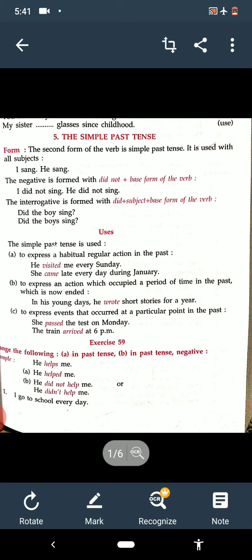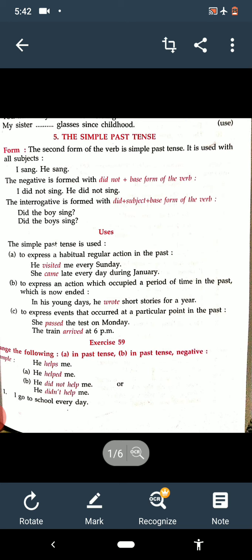We have also made some sentences as in exercise number 59, its downside. Change the following in past tense and past tense negative, means first we have to frame past and then its negative. One example is given, he helps me. So past is he helped me and negative he did not help me, right? So the things are clear to you.